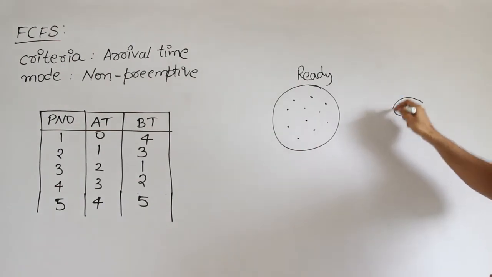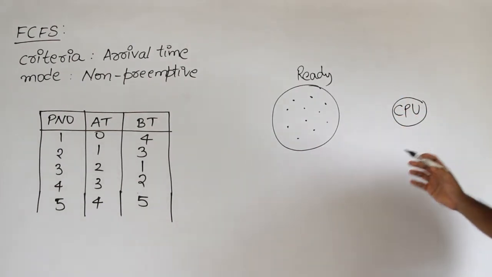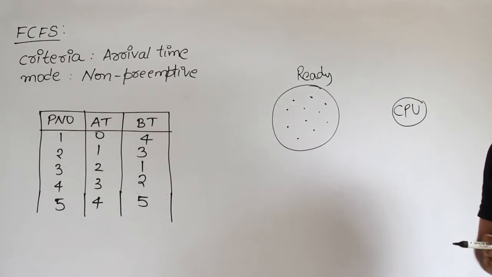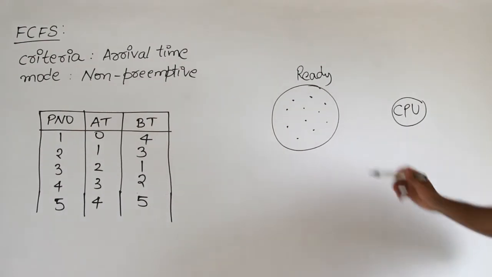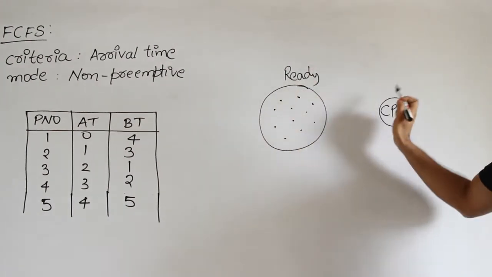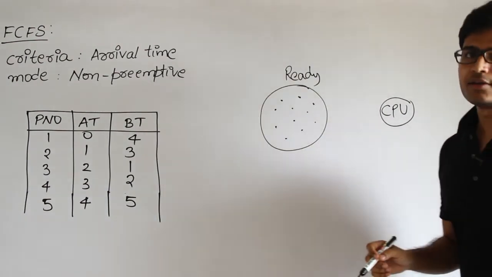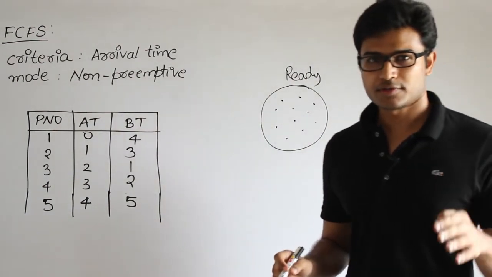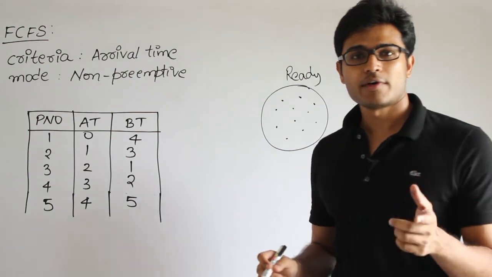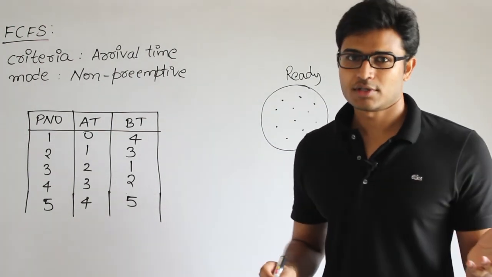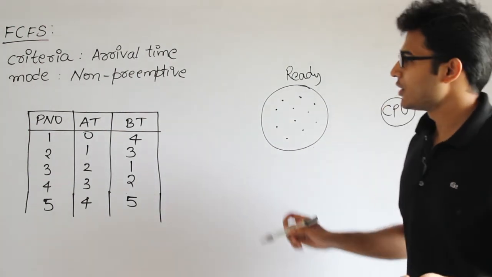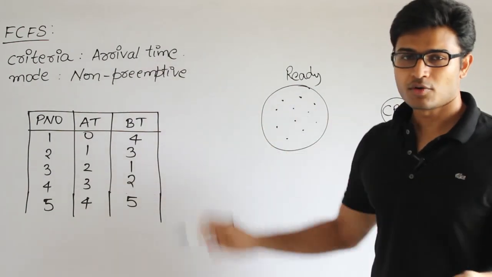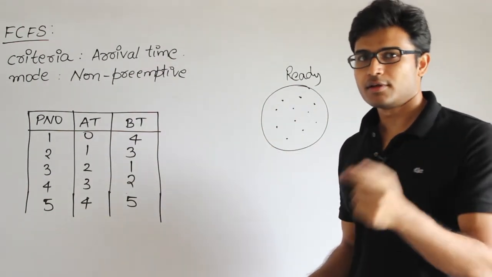My assumption is that there is only one CPU here. All the scheduling algorithms we discuss use only one CPU. Then we have to pick one of the processes and give it to the CPU. What is the criteria that you will be looking at? First come first served. The name itself says that whoever comes first will get the first preference. Therefore, depending on the arrival time, we are going to pick a job and give it.